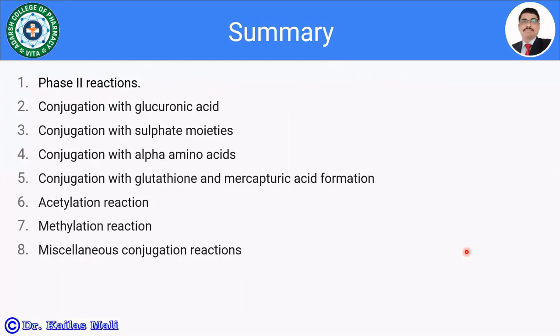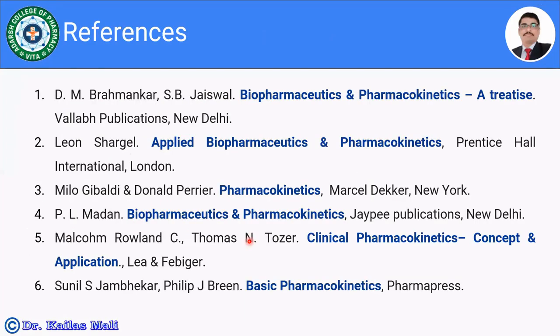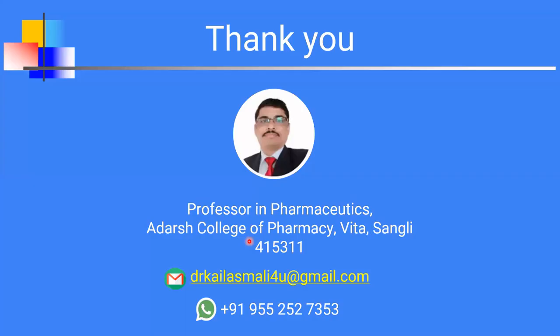In today's module, we have discussed the various phase 2 reactions like conjugation with glucuronic acid, which is an important pathway for drug removal from the body, then conjugation with sulfate moieties, conjugation with alpha amino acids, conjugation with glutathione and mercapturic acid formation, then acetylation, methylation, and certain miscellaneous conjugation reactions. Hope all of you have understood the things. These are some references which I have referred for today's presentation. Thank you.